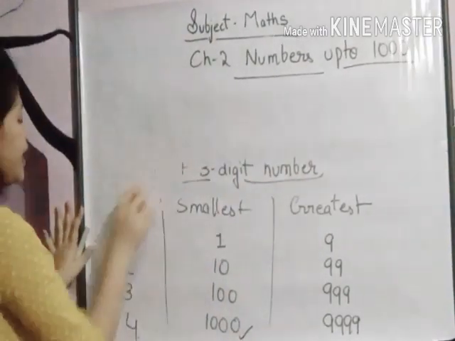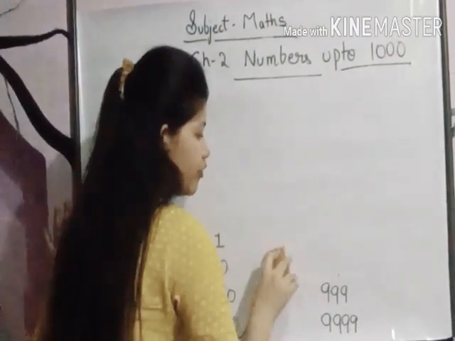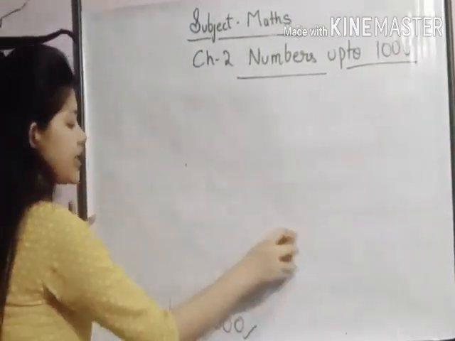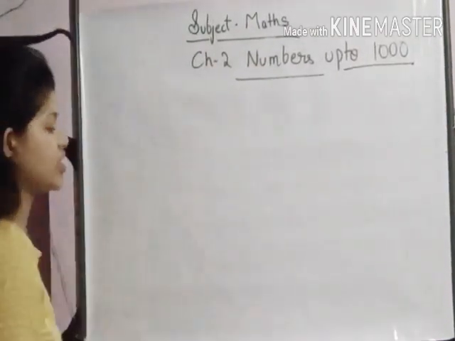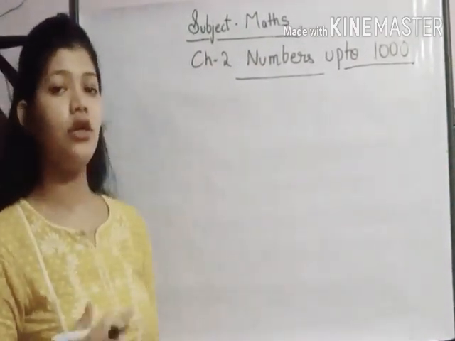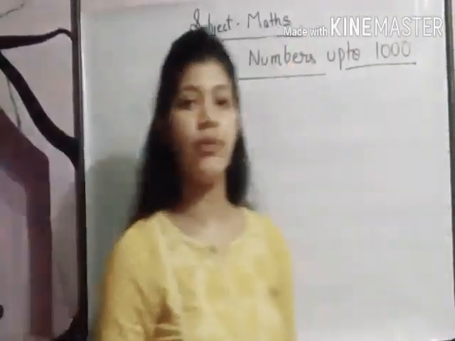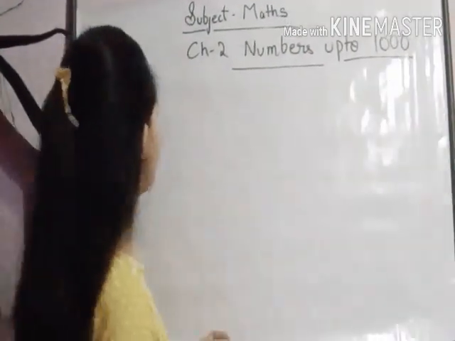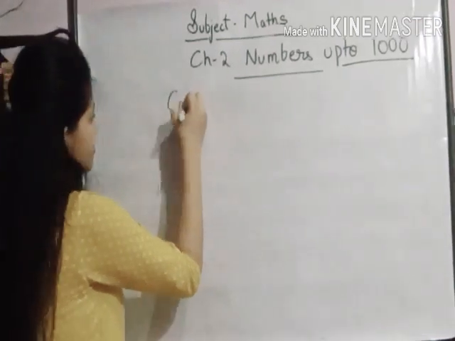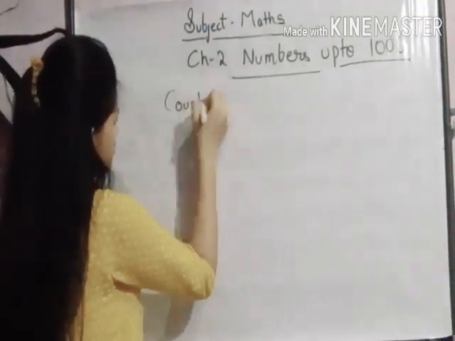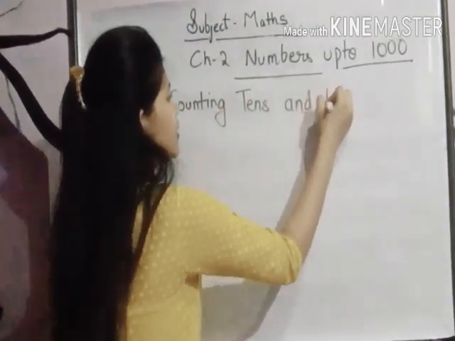Now let's come to the next topic. Students, as we know, we are doing revision over here. Yes, I have already done the explanation in depth before. So we are doing revision, and I will explain in short. Okay. Now let's come to the next page number, that is 20, and the next topic is counting tens and hundreds.